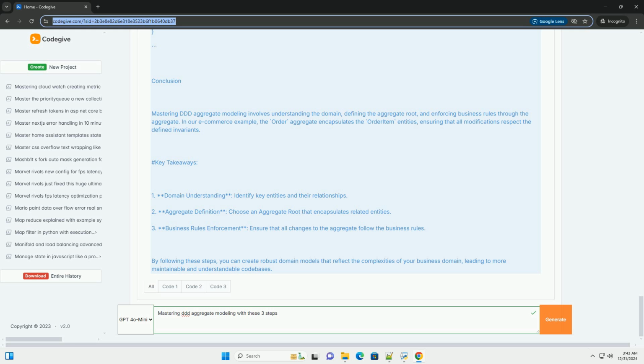Public Order(Guid id, string customerId). Id = id. CustomerId = customerId. Public void AddItem(string productId, int quantity). // Business rule, you can't add a negative quantity. If quantity <= 0, throw new ArgumentException, quantity must be greater than 0.